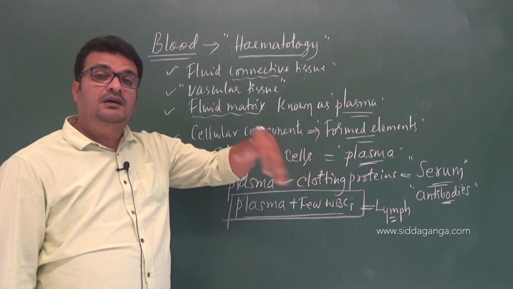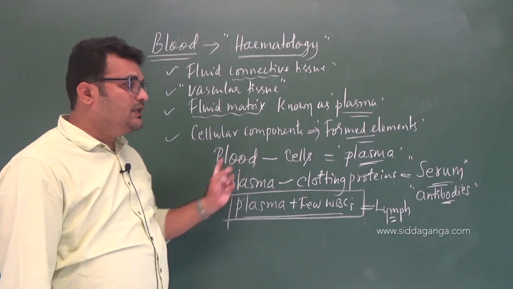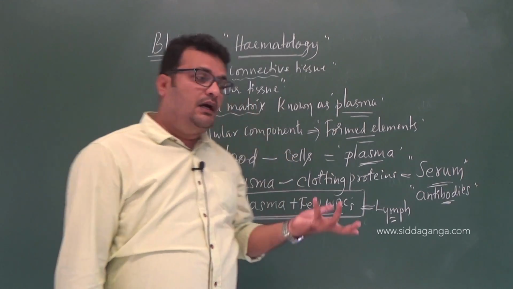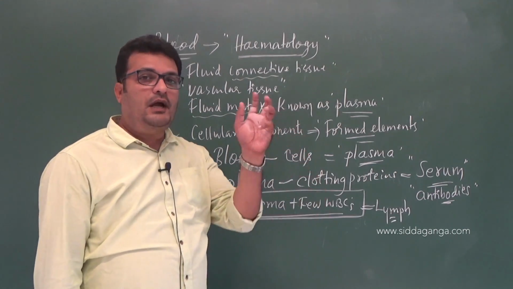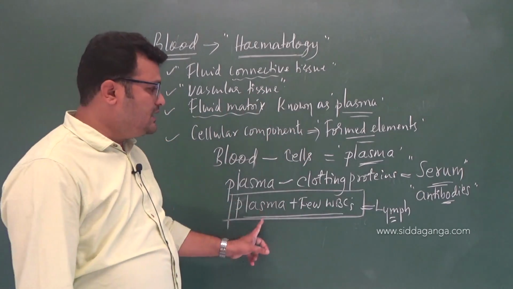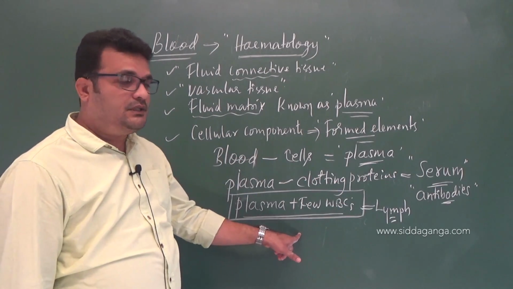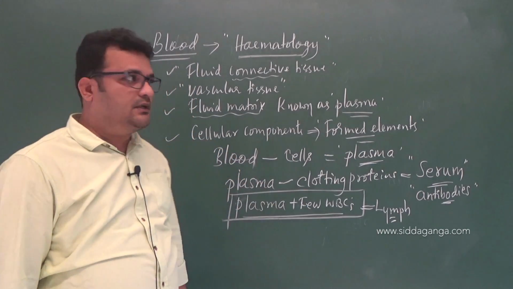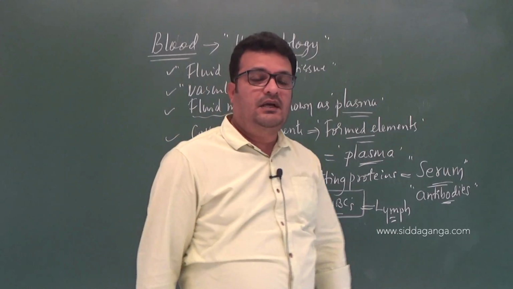Then the plasma consists of clotting proteins, yes or no? When the clotting proteins are removed, then it becomes what? Serum. Serum consists of only antibodies and the plasma fluid. And if you add a few WBCs to it, then it becomes what? Without RBCs, you need to remember, this colorless fluid is called lymph. So this is how the basics of blood can be studied.